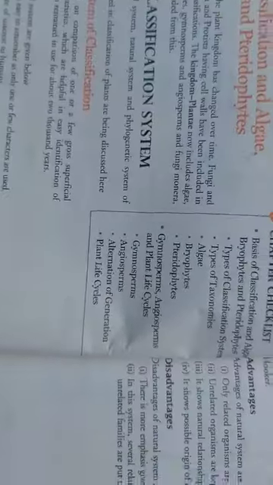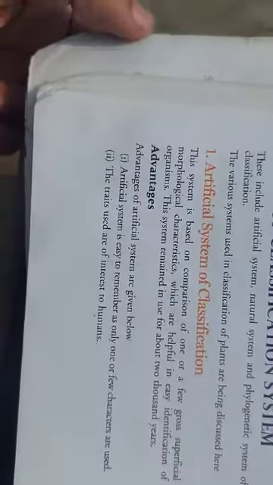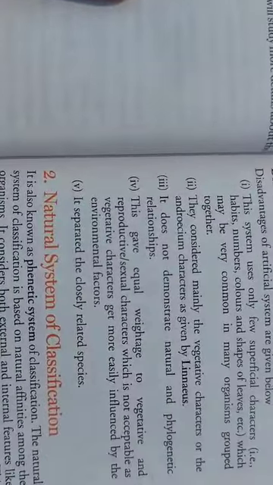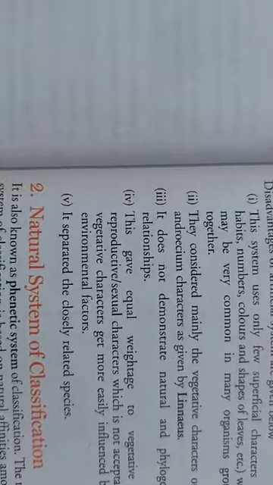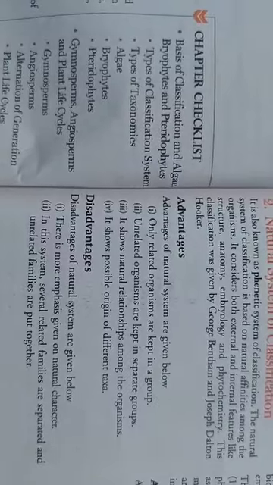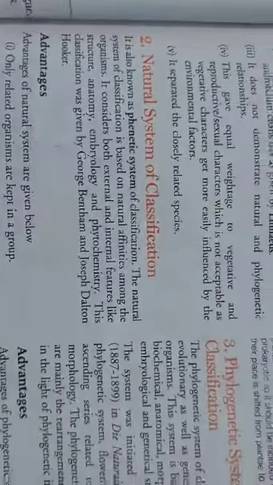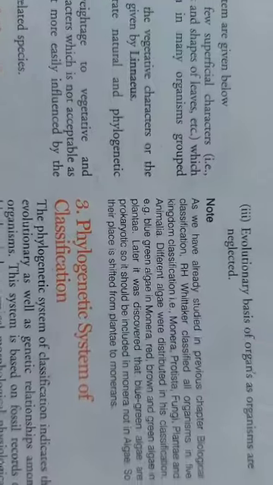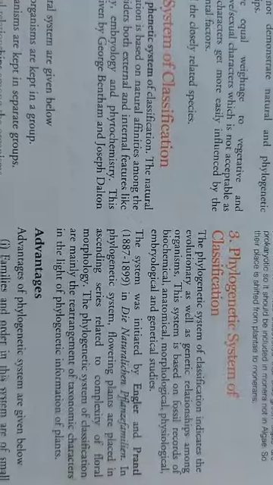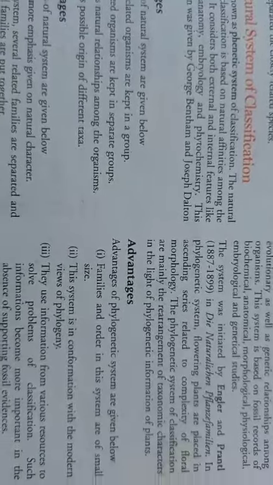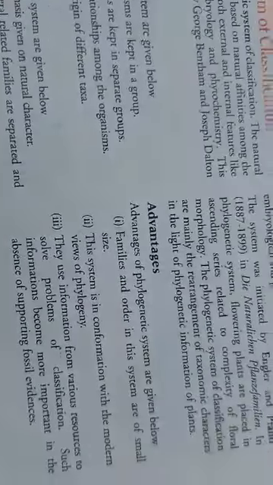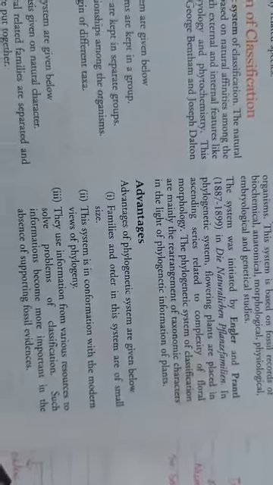These are just for the introduction. For the artificial system of classification, you are seeing the advantages and disadvantages shown here. Then, due to the disadvantages, Hooker and Bentham gave the phenetic system of classification, called the natural system of classification. It also had advantages and disadvantages, because evolutionary studies were not there. The thing that was not studied there was introduced in the next system, the phylogenetic system of classification, where phylogenetic means evolutionary as well as adaptation features were all studied.